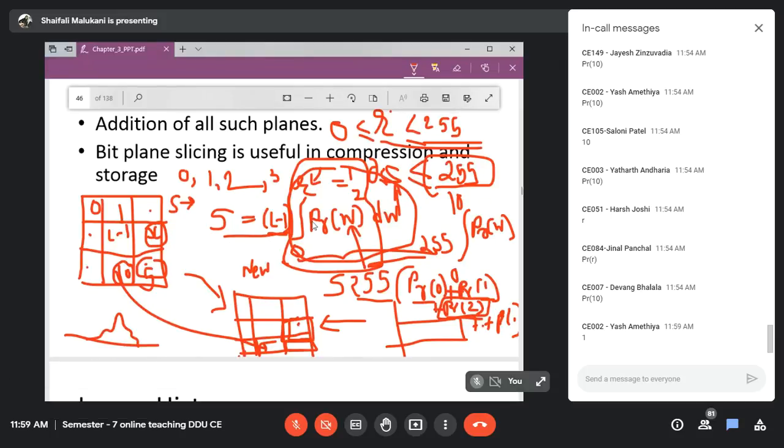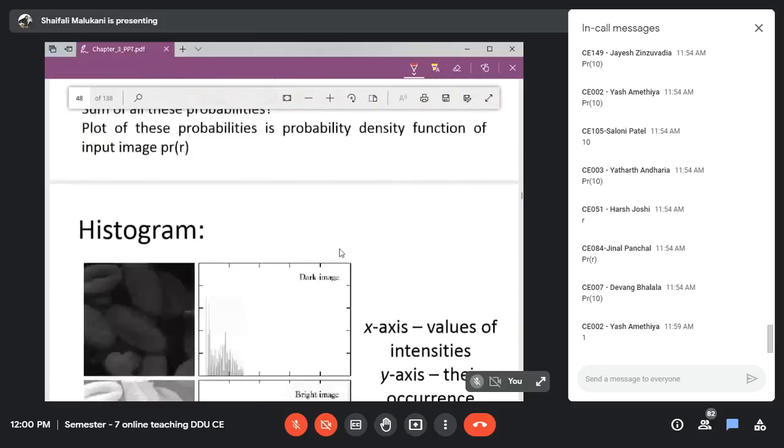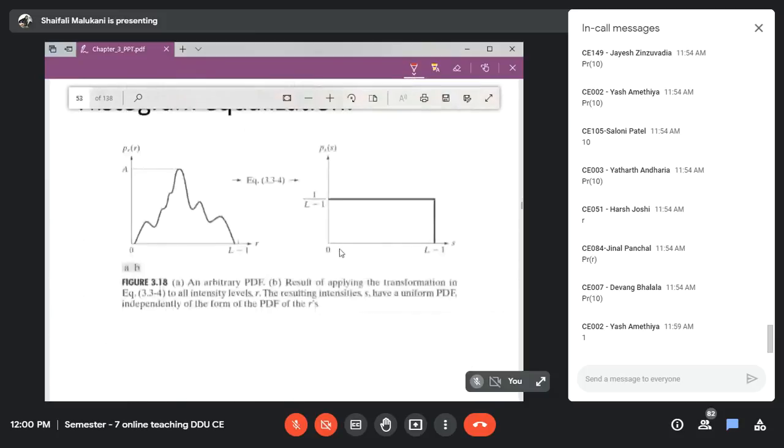This is what we have already discussed. This was just a quick revision. Now, this was actually the integral, so we will take one example of a continuous function and solve it, and then we will go to the discrete version, which we are majorly interested in. The intuition was fine and we are clear with what we want to do here, but we want to see how exactly that equalization happens and how that helps us in image processing, right?